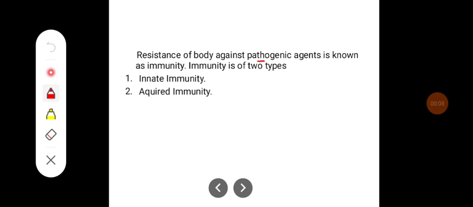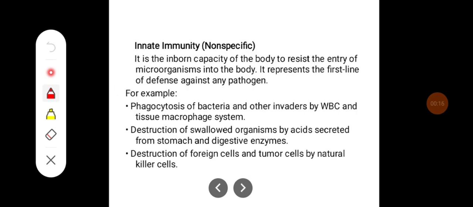Resistance of the body against pathogenic agents is known as immunity. Immunity is of two types. It can be innate immunity or acquired immunity. Innate immunity, which is non-specific immunity, is the inborn capacity of a body to resist the entry of microorganisms into the body. It represents the first line of defense against any pathogen.